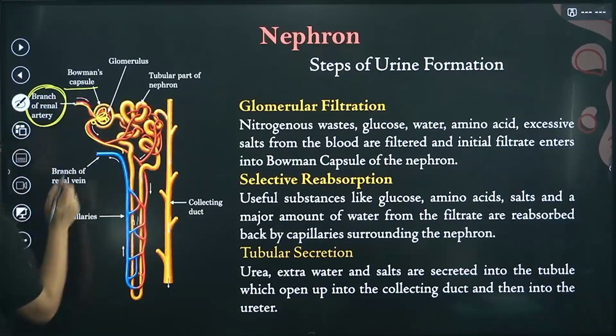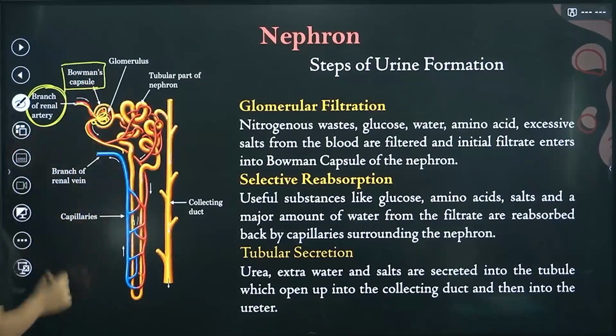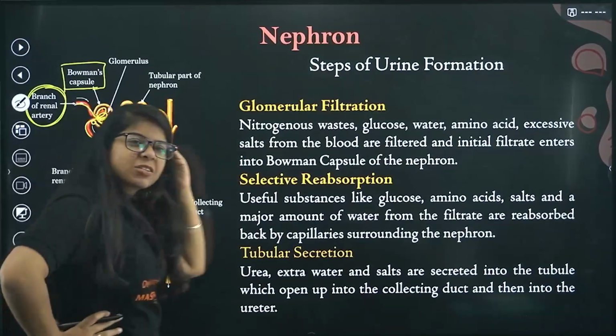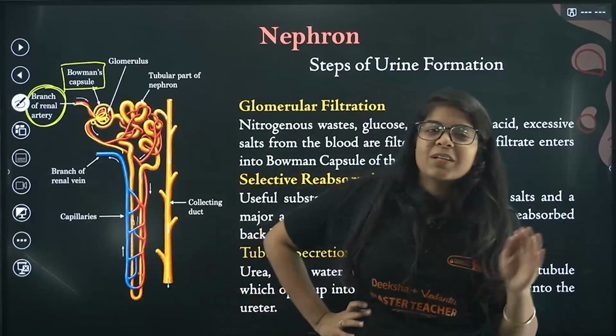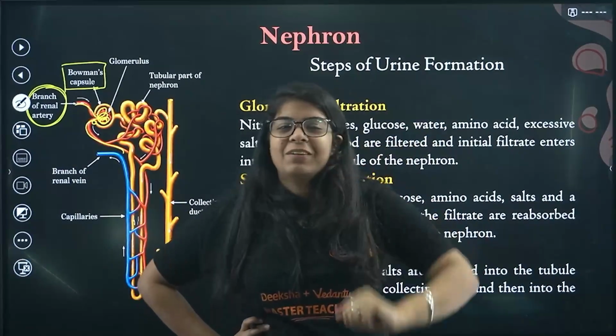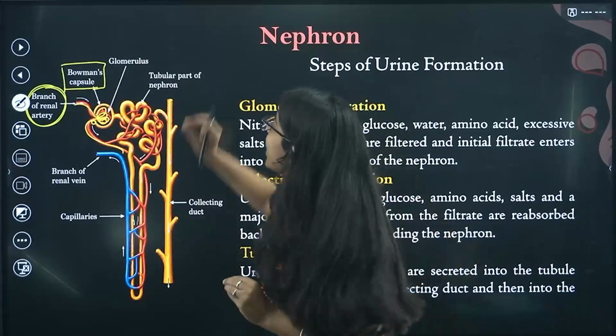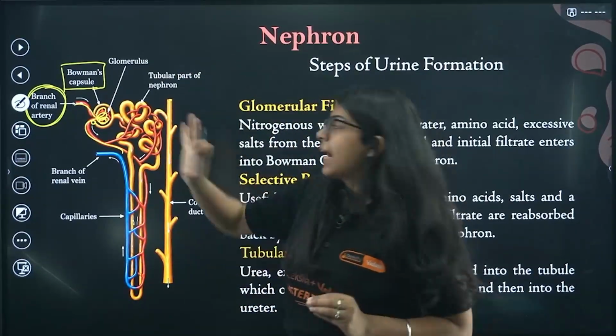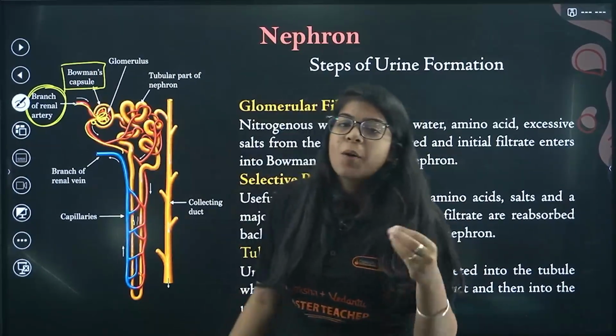This big thing is, beta, what? Your Bowman's capsule or glomerulus. Right? What is glomerulus? I'm so sorry, I take the names a little bit weird. But this is glomerulus, and this big part is your Bowman's capsule.